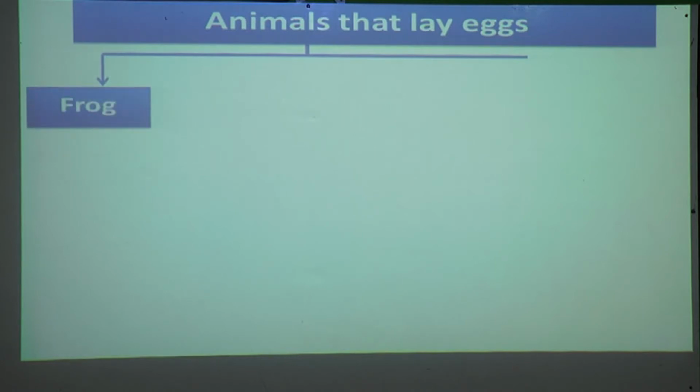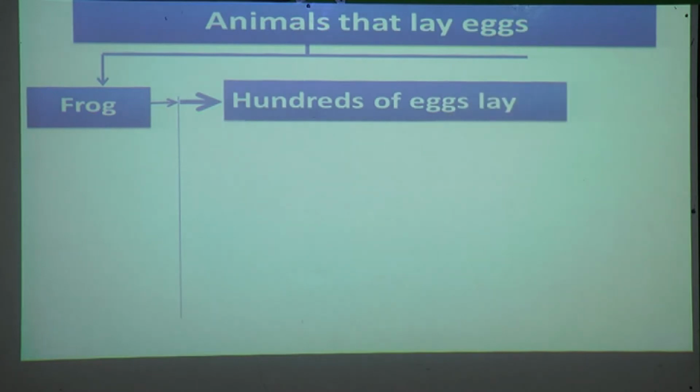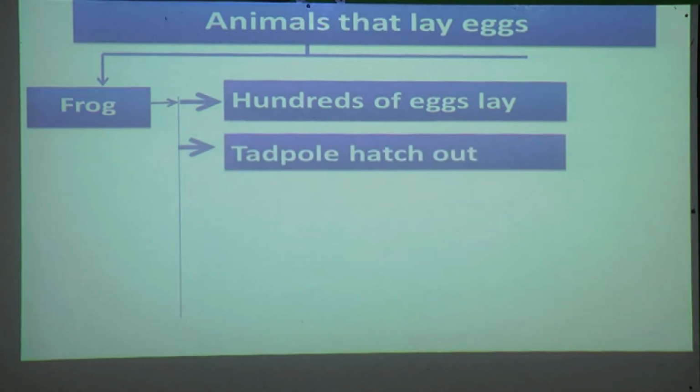In the previous session we have also seen about the frog. Let us quickly revise. A frog lays hundreds of eggs in a pond or a lake. From the eggs, tadpoles hatch out.